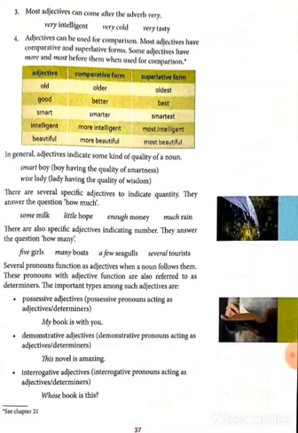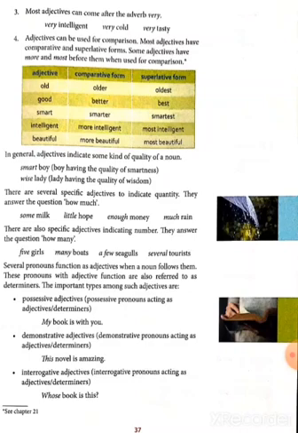Third, most adjectives can come after the adverb very. Very intelligent: intelligent is an adjective, and very is an adverb. Very cold: very is an adverb, and cold is an adjective.